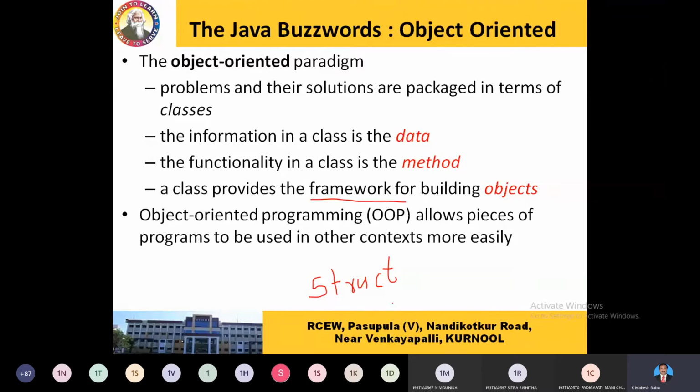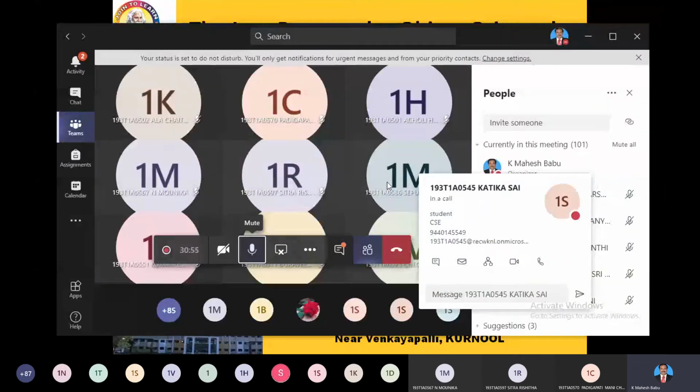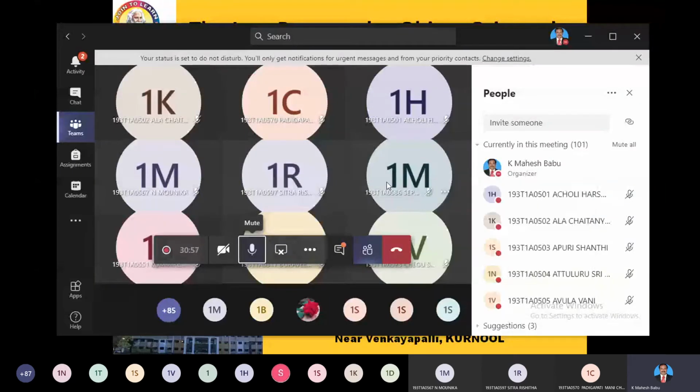What is the difference between an array and a structure? What do you mean by an array in C language? Array is a collection of similar data types. To say it more clearly, array is nothing but a group of similar elements.